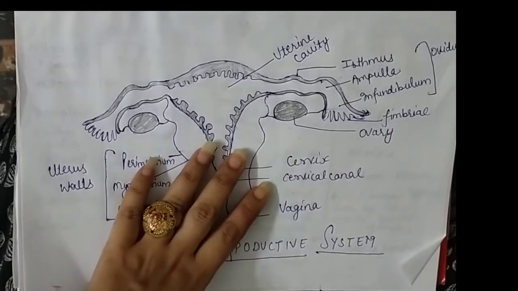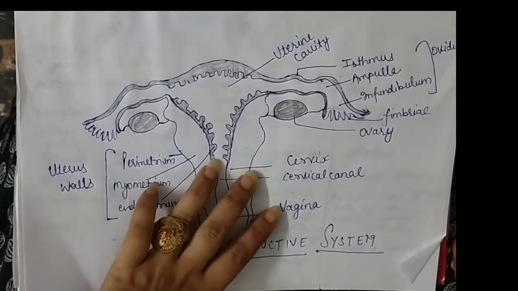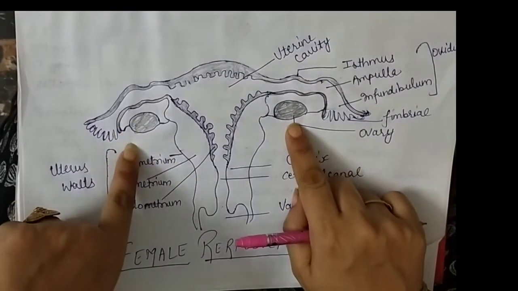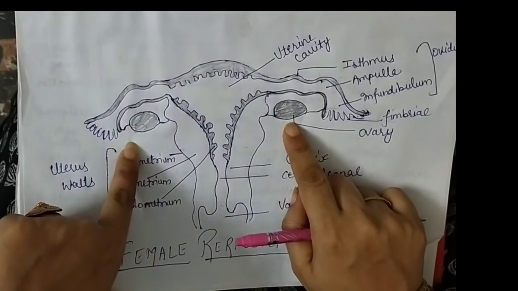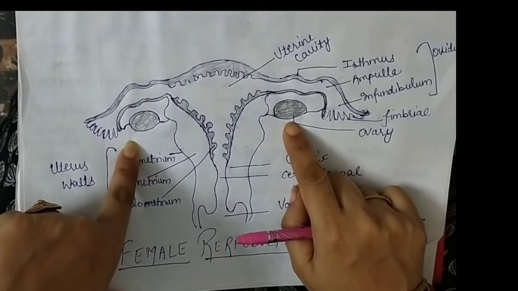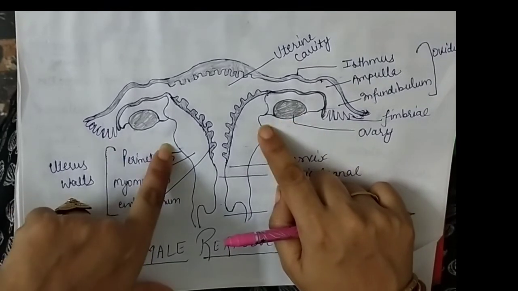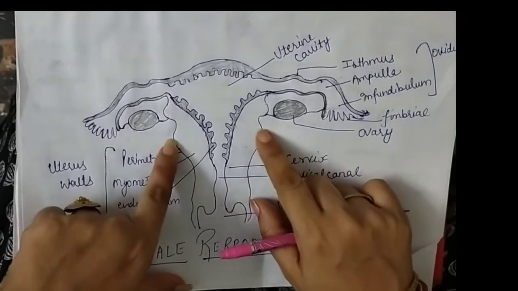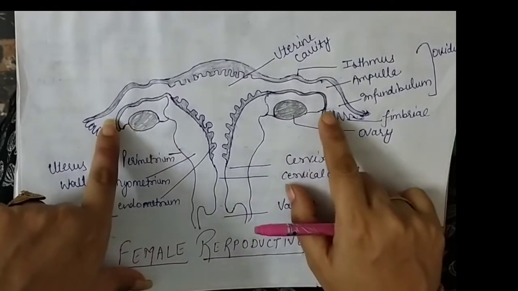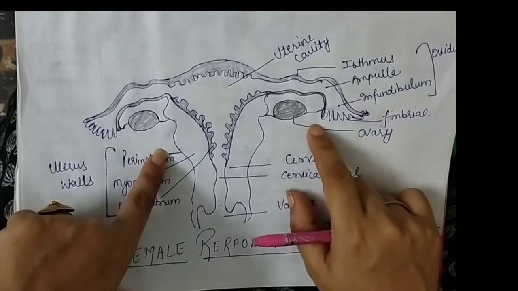So firstly we are going to discuss the main part of the female reproductive system. These are the ovaries. A pair of ovaries is present in the female, situated at both sides of the abdominal cavity. Abdominal cavity के दोनों साइड में एक एक ओवरी सिचुएटेड होती है, which is connected to the pelvic wall. जो हमारी pelvic girdle की जो wall है उससे connected होती है, साथ साथ में uterus से भी connected होती है with the help of ligaments.